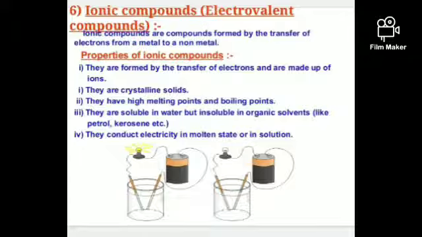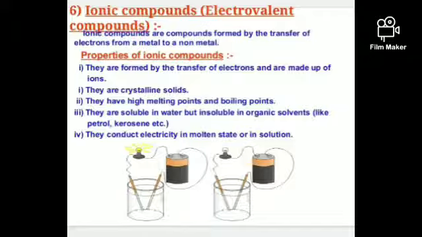Due to the complete transfer of electrons and the ionic bond, they need a greater amount of external energy to break that bond. To break that bond, we need more and more energy. That energy is called ionization energy. What is ionization energy? It is the energy required to break the bond to make free ions or free ionic particles.